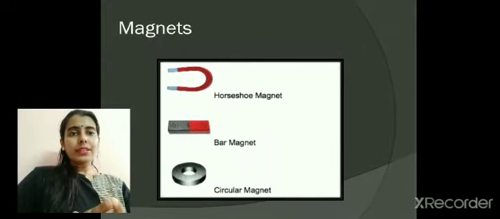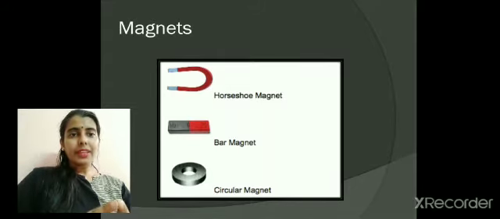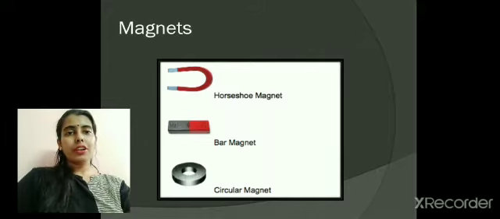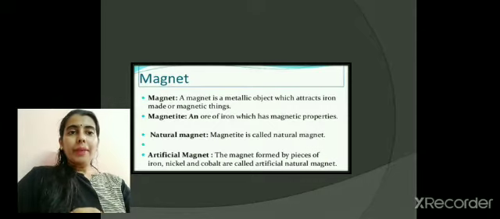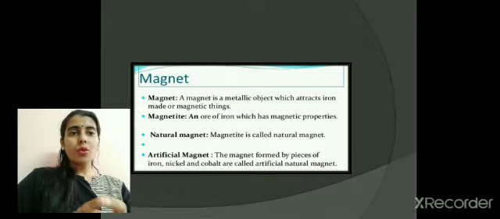Now in this slide you can see different types of magnet. We have a U-shaped magnet which is called a horseshoe magnet. Then we have a bar magnet. Then you can see a circular magnet. Any of these magnets you can come across in your daily life and you can yourself check the attraction and repulsion of a magnet. A magnet is a metallic object which attracts iron made or magnetic things. Magnetite, as I told you earlier, is the ore of iron which has magnetic properties.